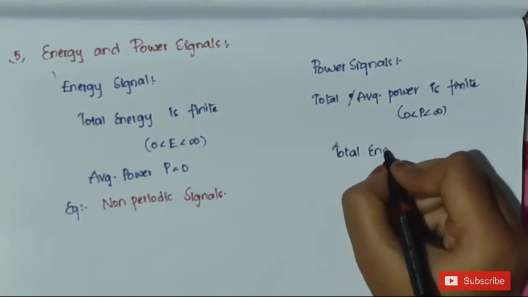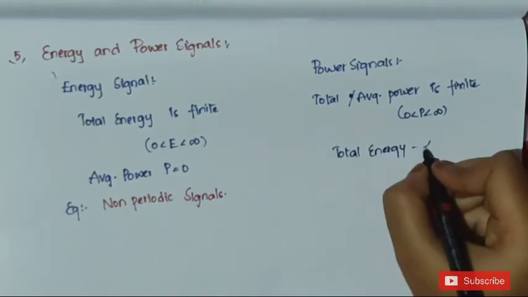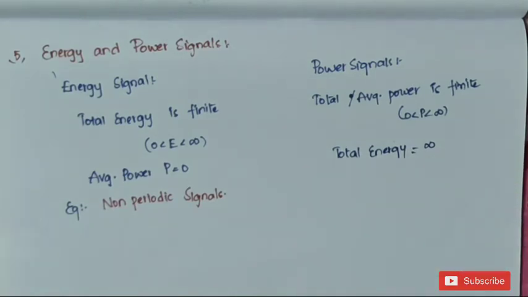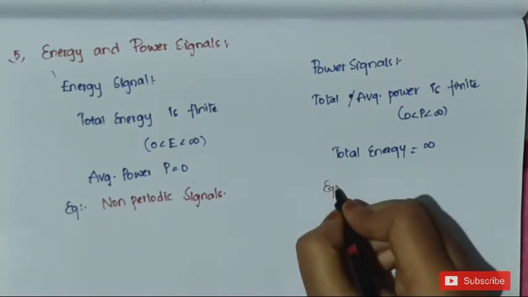Examples of power signals are periodic signals.